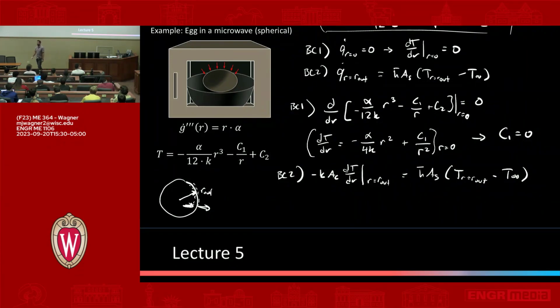Can you replace that first part of your second boundary condition with G dot? Is it equal or would that not be equal? You can, if you're able to compute G dot, you could do that.